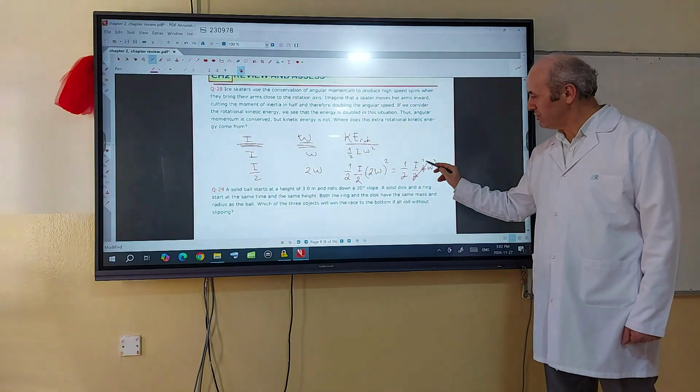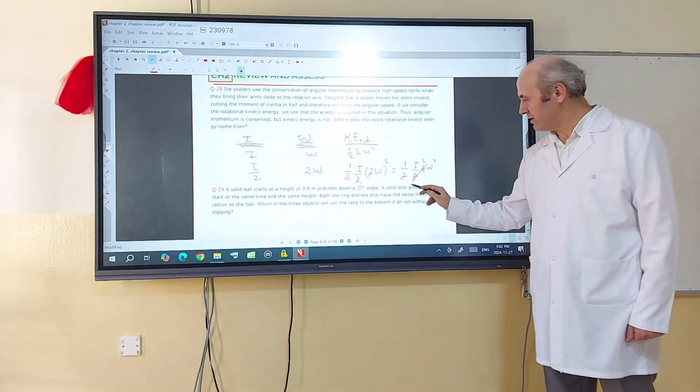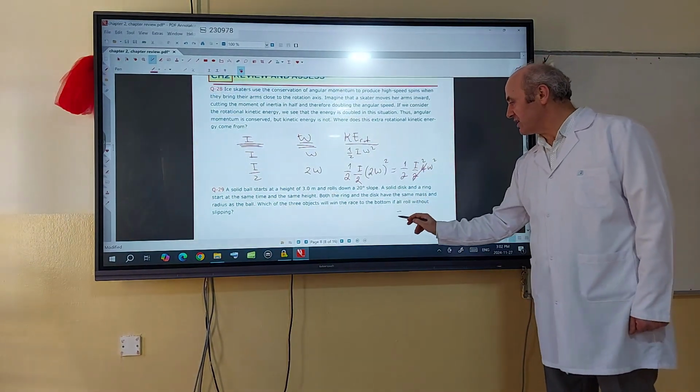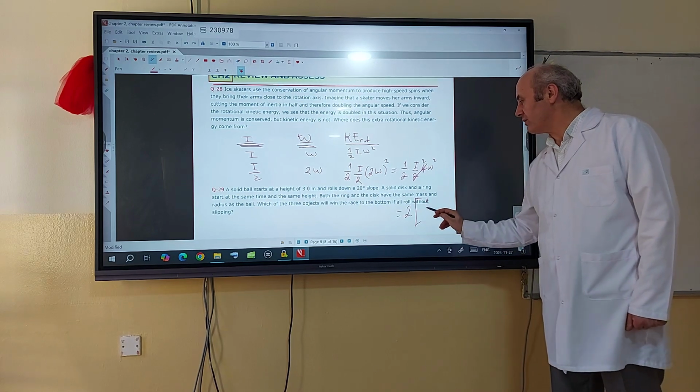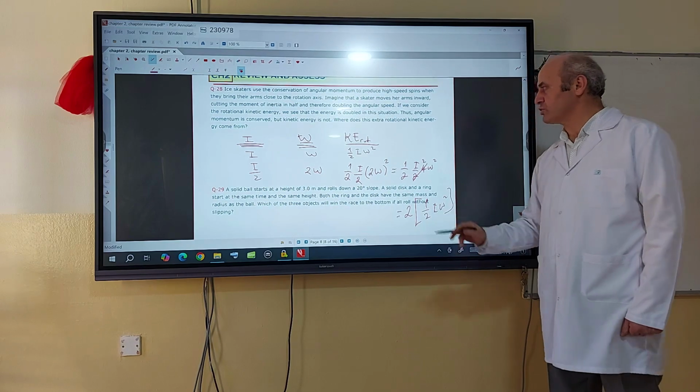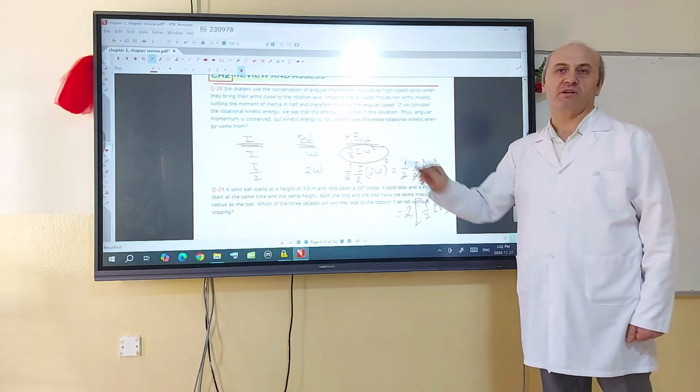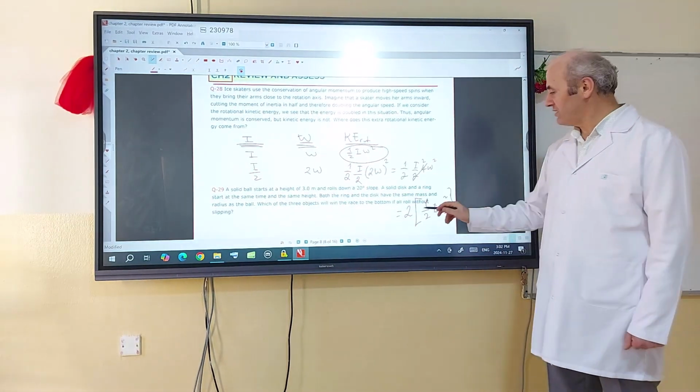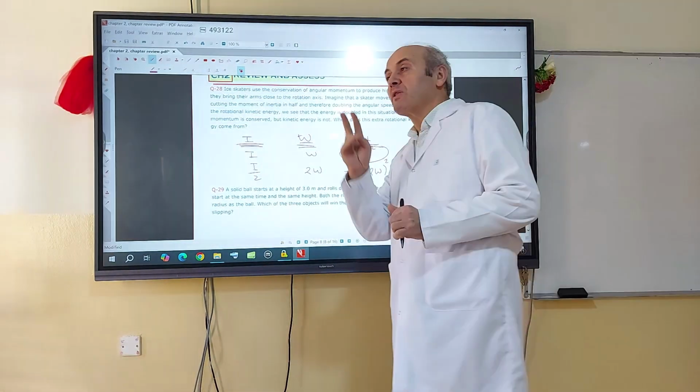Take this 2 out in front of the equation, so I will get it. It is twice 1/2 I omega squared. What was 1/2 I omega squared? It was the initial rotational kinetic energy. So the final is twice. This is important.